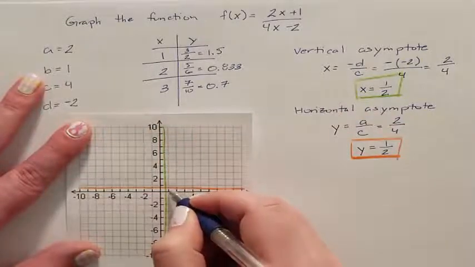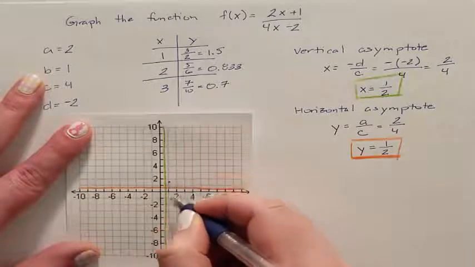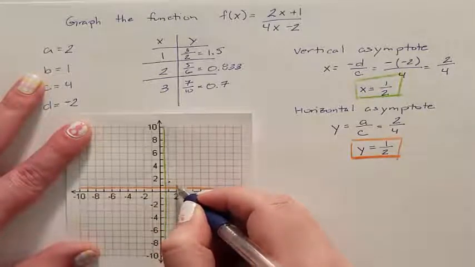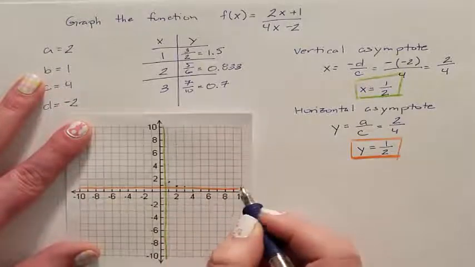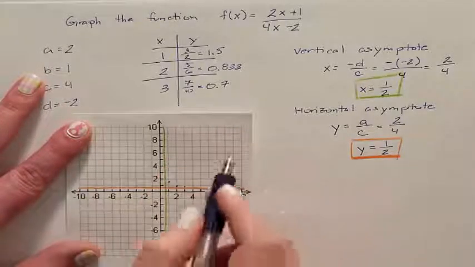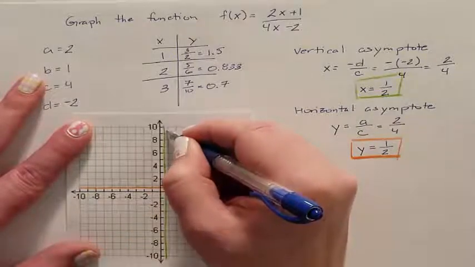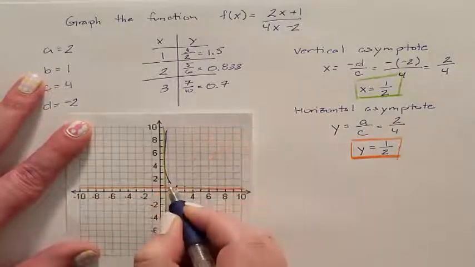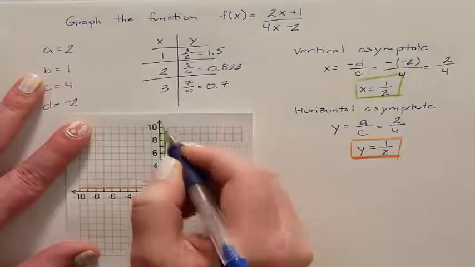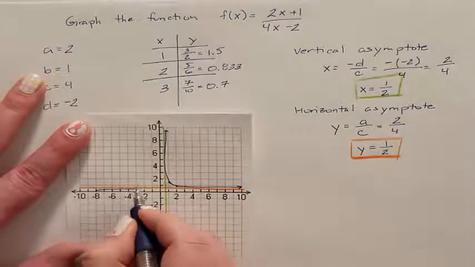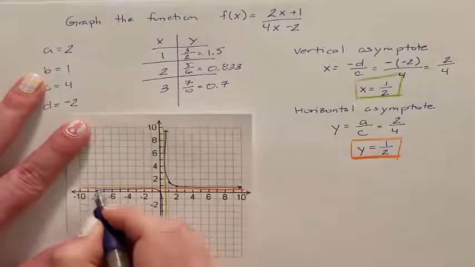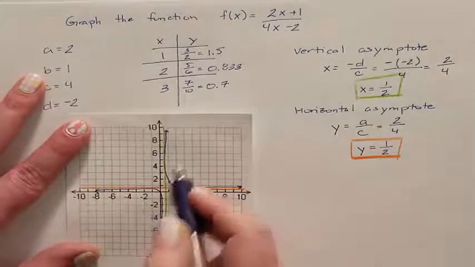So if I were to graph these, that's 1 at 1.5, 2 is a little less than 1, and 3 is a little less than that. We're getting closer and closer to the 1/2 asymptote. So I see that it's going to exist over here compared to these asymptotes. And then its partner is going to be on the opposite side over here because they're diagonal from each other.